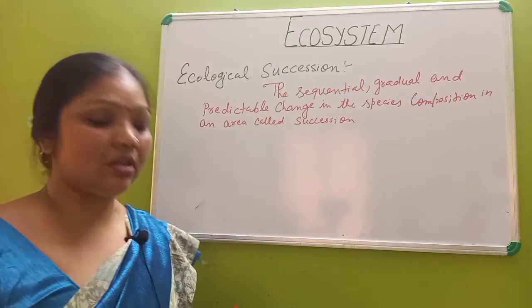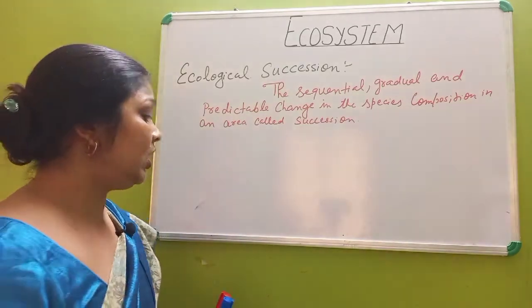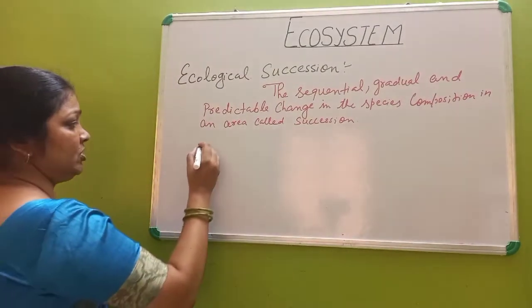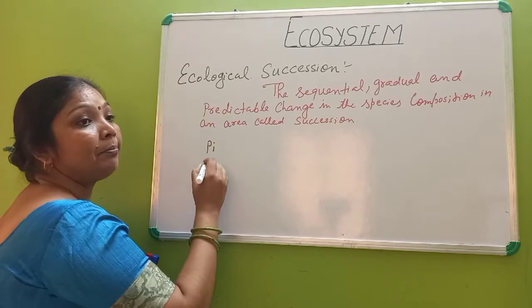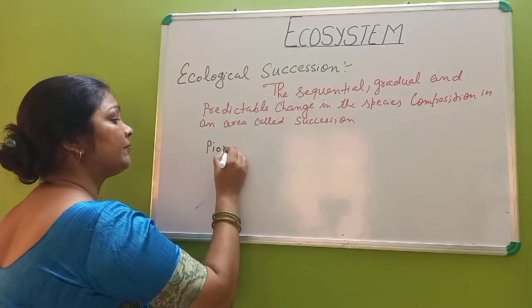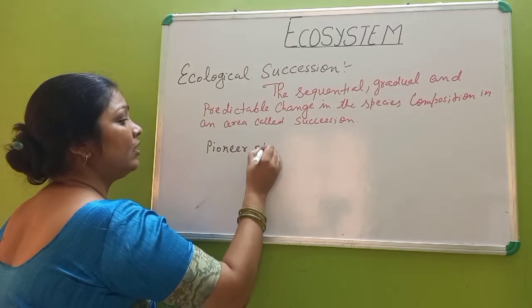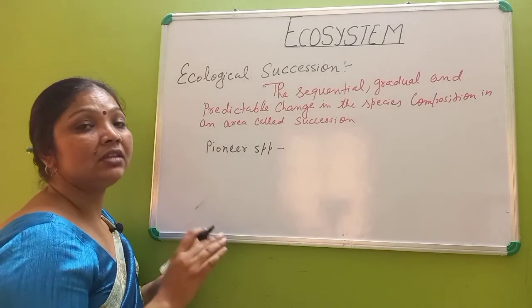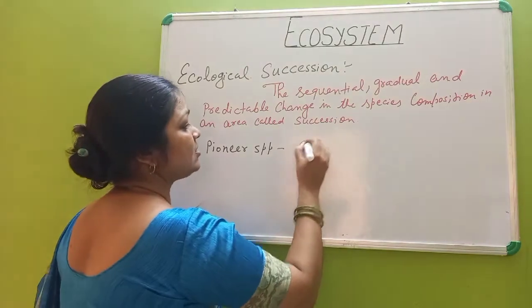Now there is some terminology. The first term is pioneer species, the species that start the succession.